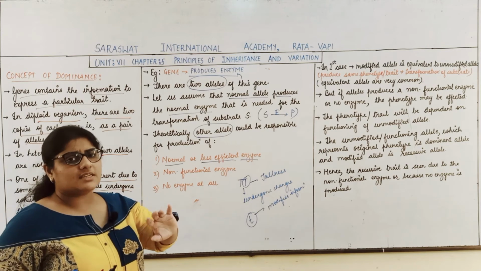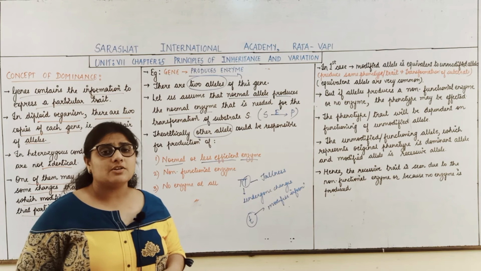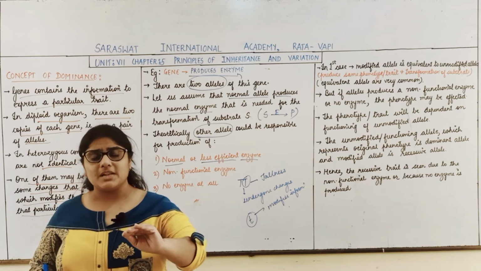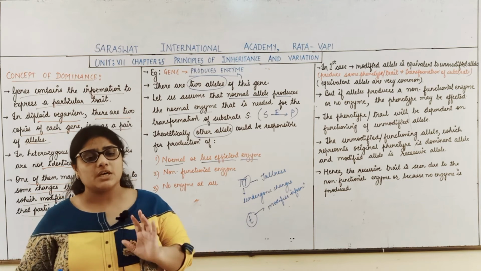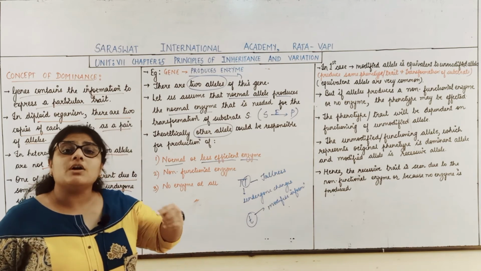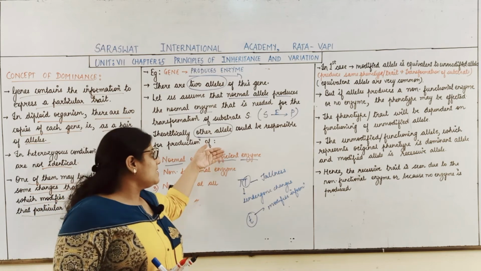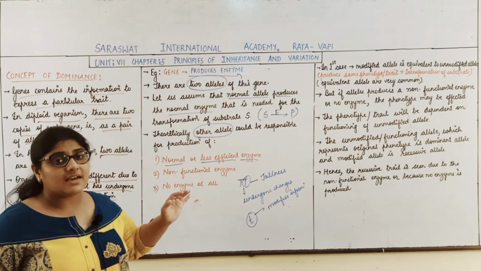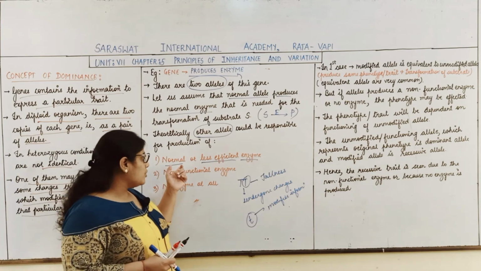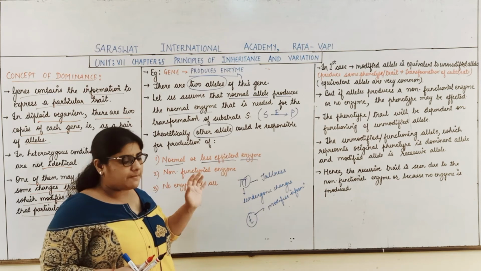In a heterozygous condition, one allele is a normal allele. As it is a normal allele, it will produce a normal enzyme, and this normal enzyme will convert the substrate into the product. Now there are three possibilities for the other allele. That other allele could produce a normal or less efficient enzyme.